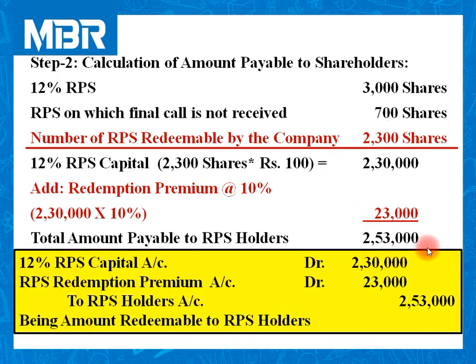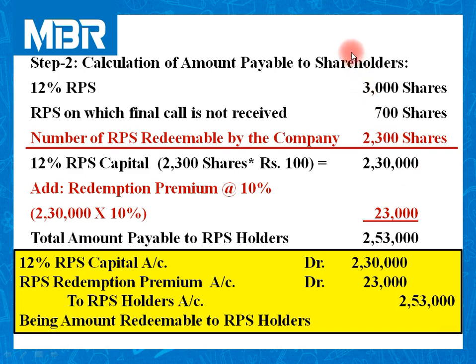Let us pass journal entry for this transaction. 12% RPS capital account debited 2,30,000. RPS redemption premium account debited 23,000 to RPS holders account 2,53,000, being amount redeemable or payable to RPS holders.